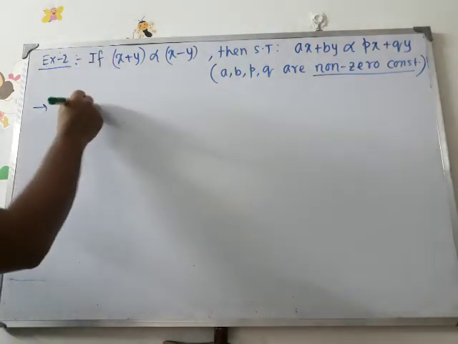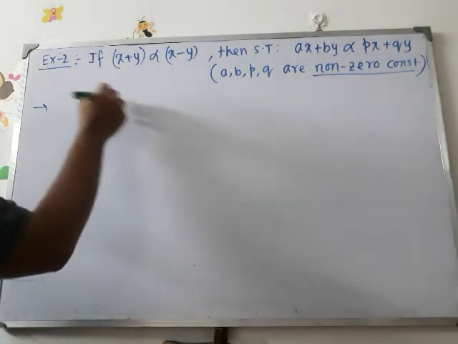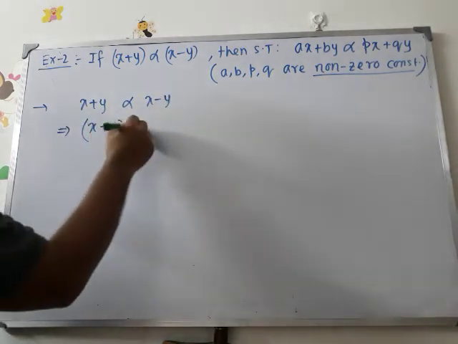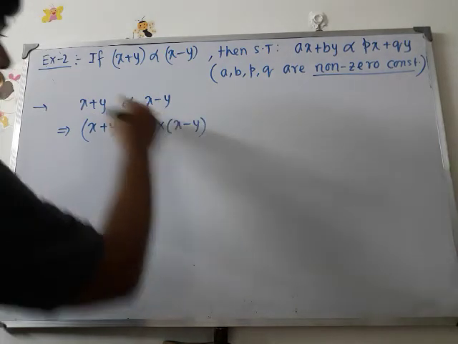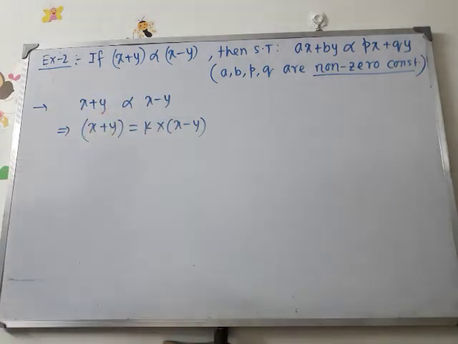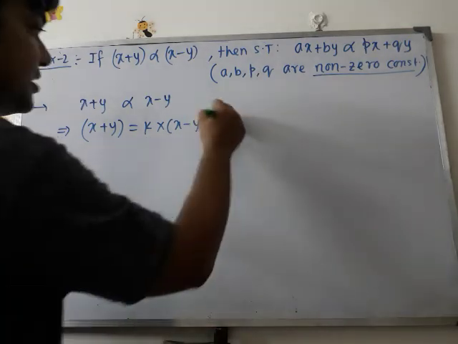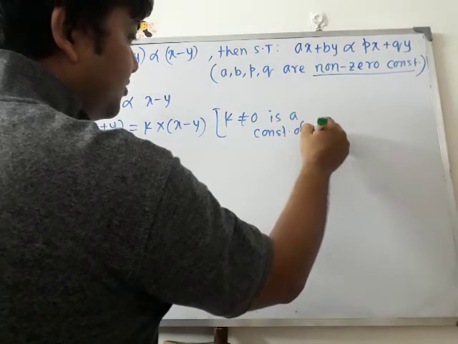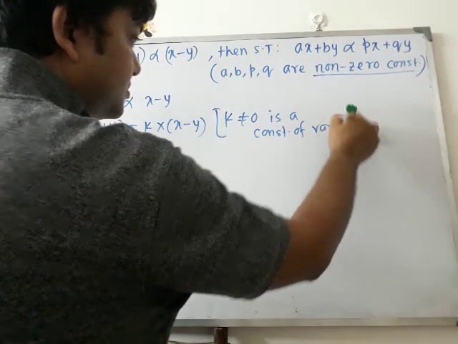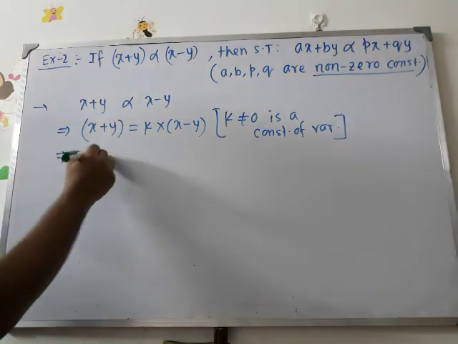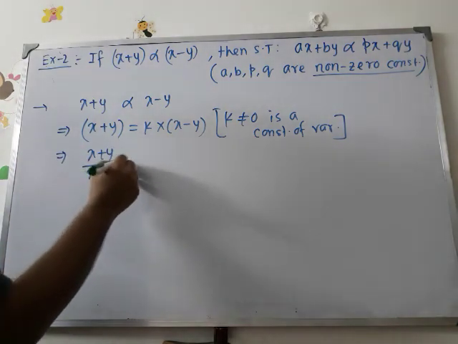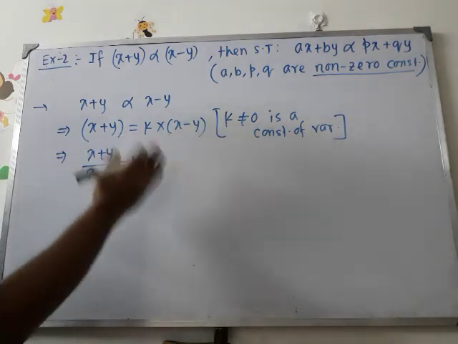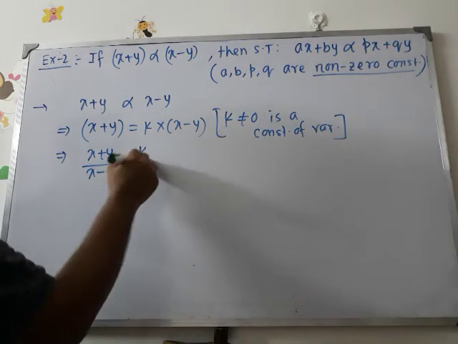Simple thing. It is given x plus y is directly proportional to x minus y. That means x plus y equals k into x minus y, because from direct proportion, in the equational form, we have to introduce some constant k. That is, k not equal to 0 is a constant of variation. Now from here we can write x plus y by x minus y equals k. If we take this term to the left hand side, that will be x minus y, and the right hand side is k. Now k means k by 1.